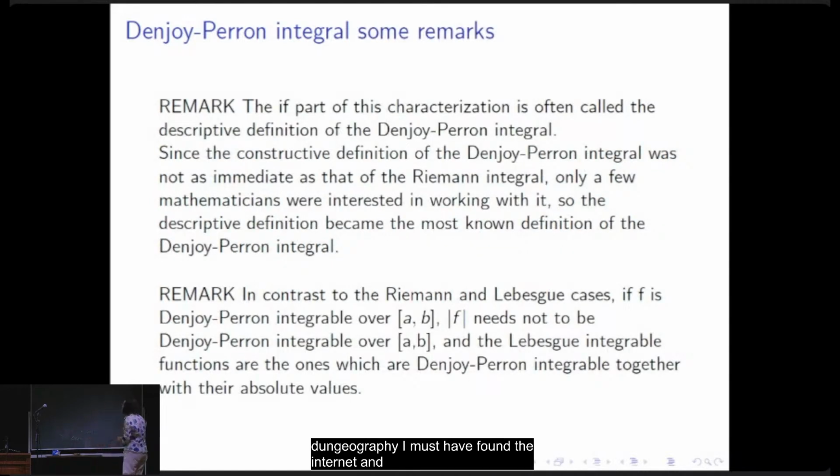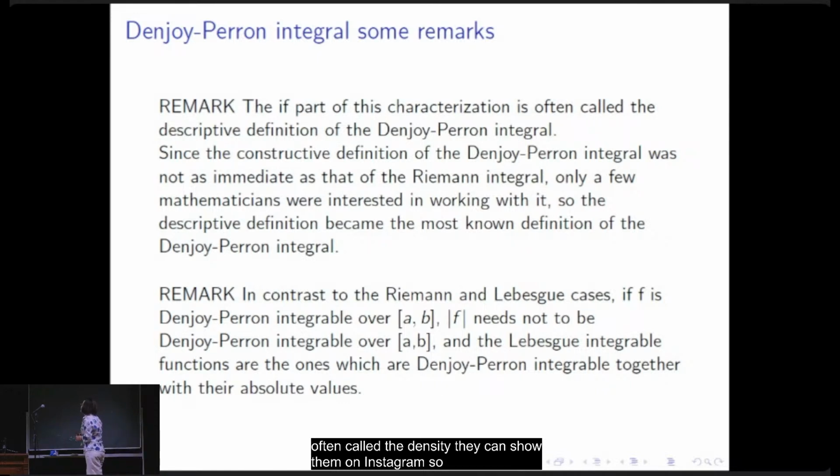Okay, just remarks. The if part of this characterization is often called the descriptive definition of the Denjoy-Perron integral, and since the constructive definition of the Denjoy-Perron integral was not as immediate as that of the Riemann integral, only a few mathematicians were interested in working with it.